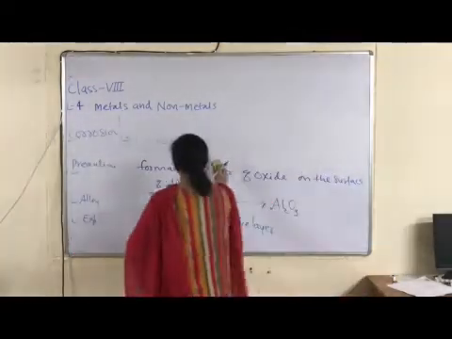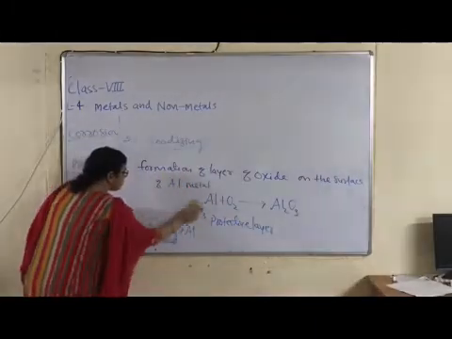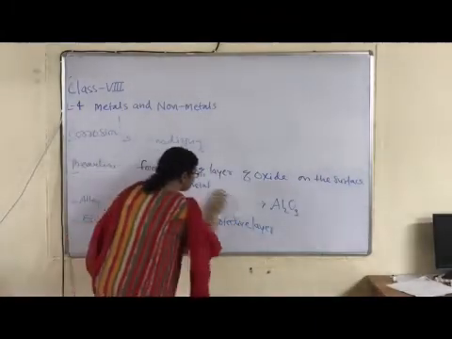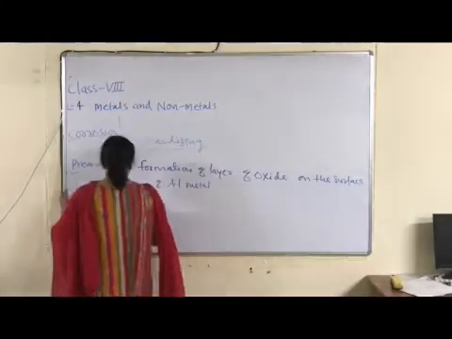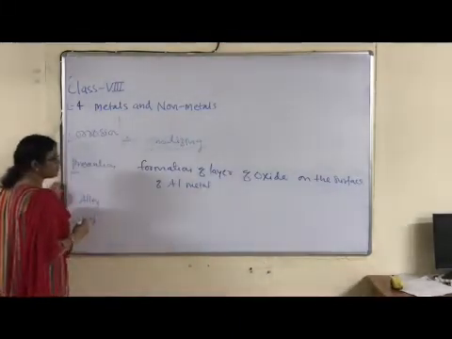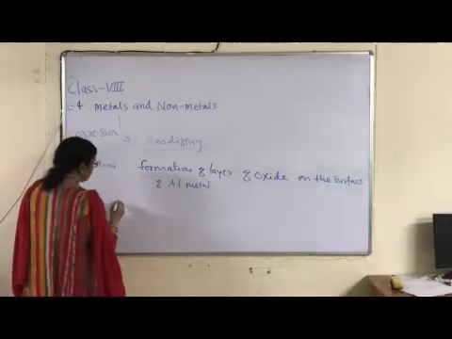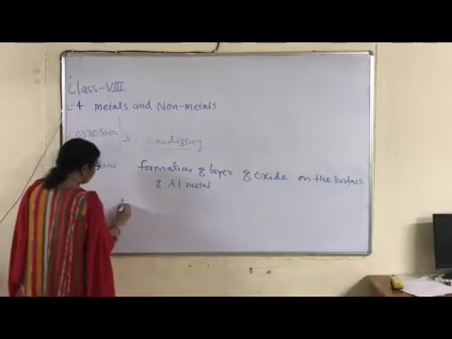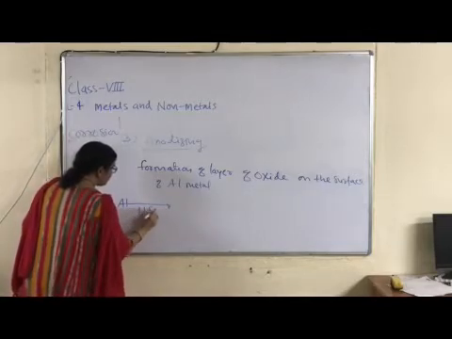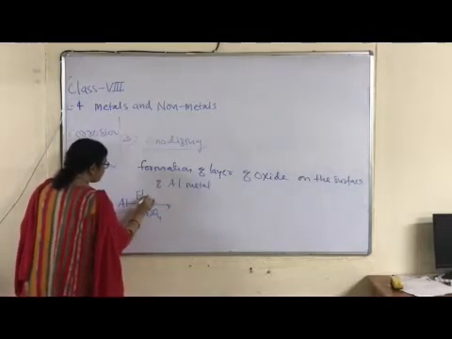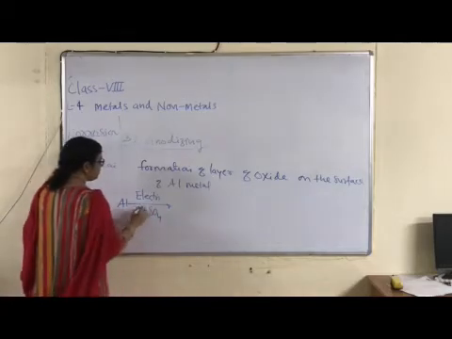For this process, what is required? Sulfuric acid is required. Okay, so I am writing this one. What is the source of this? Sulfuric acid. It means when aluminium reacts with dilute sulfuric acid and electricity is supplied, this is the equation form.